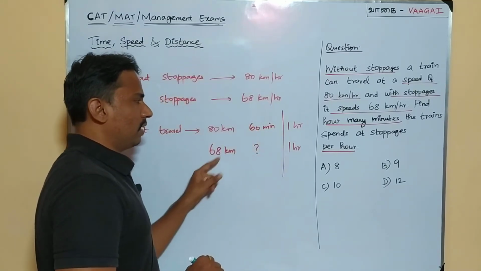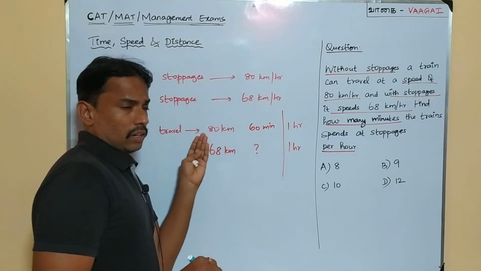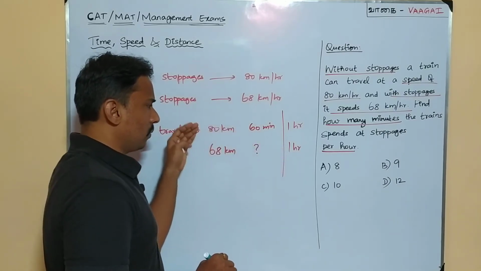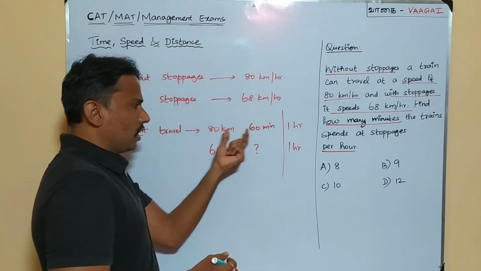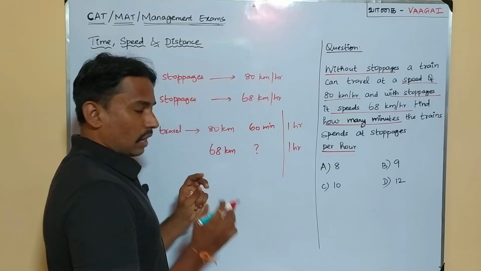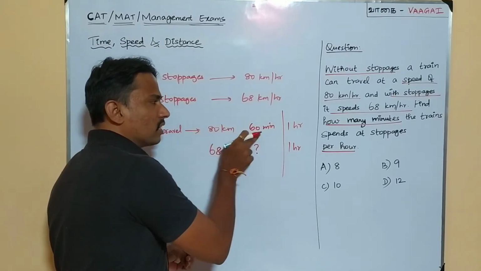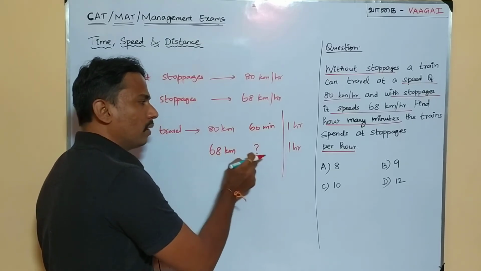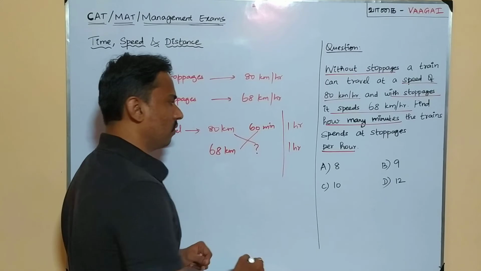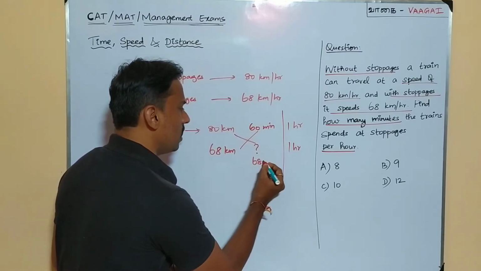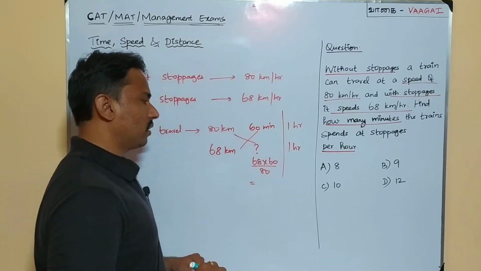Since this is a direct variation, if the distance is decreased, the time will also be decreased, obviously, because the running speed is going to be the same. So if for 80 km it takes 60 minutes, for 68 km how many minutes will it take? We will just cross multiply: 68 into 60 divided by 80. So we'll make this calculation.